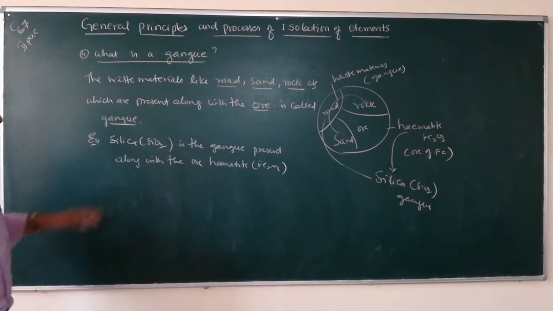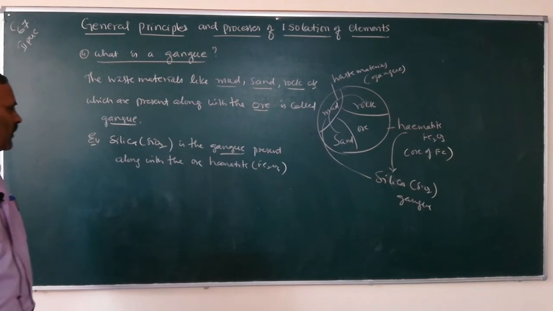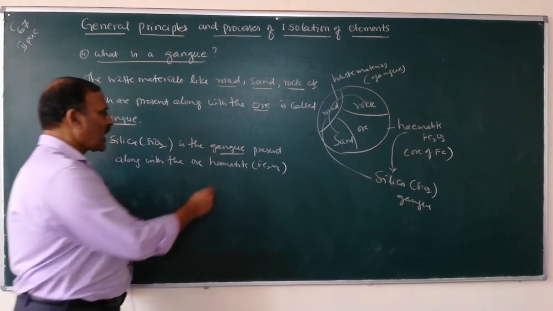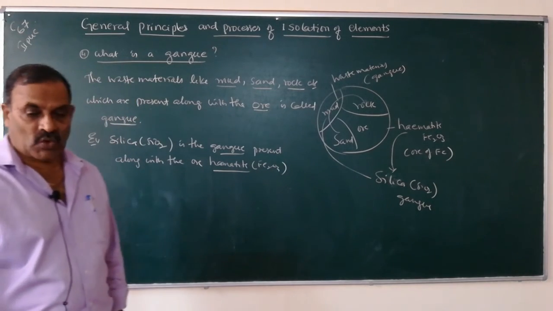Example for gangue is silica present along with the ore hematite. What is hematite? Hematite is the ore of iron.